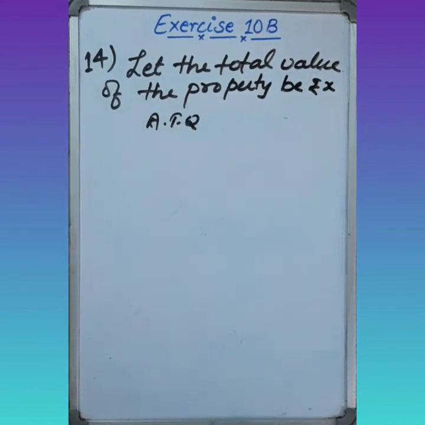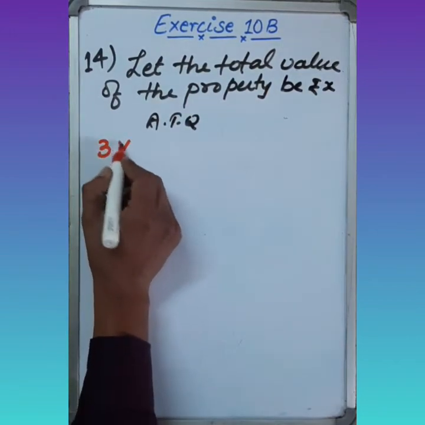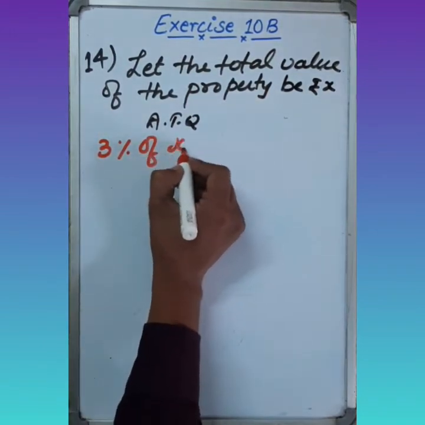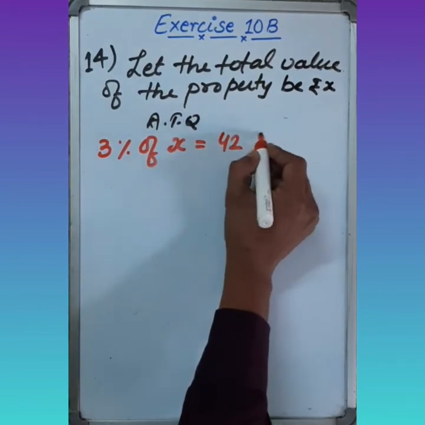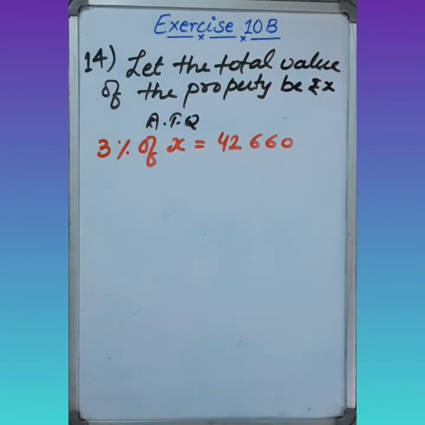Now, according to the question, we have to do this just like question number 13. In that question, we are given 3% of the total amount. The total amount is X, which equals 42,660 rupees. By this, we can easily find the value of X, the total amount of the property.